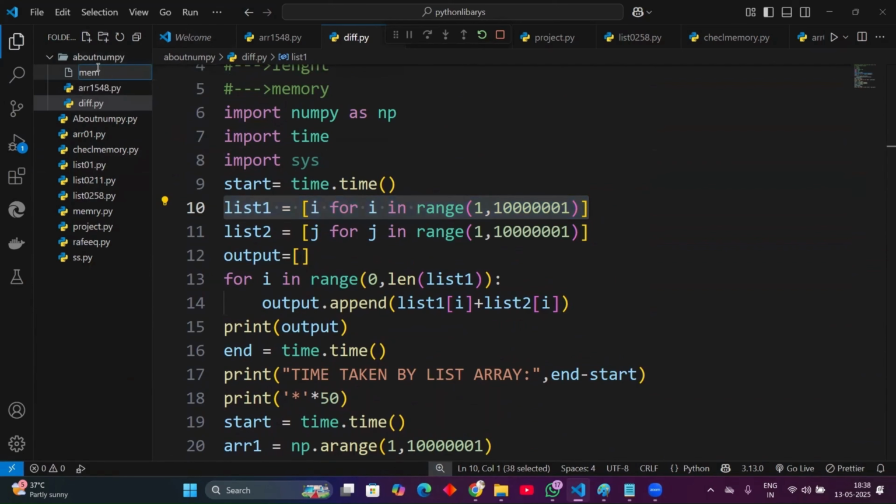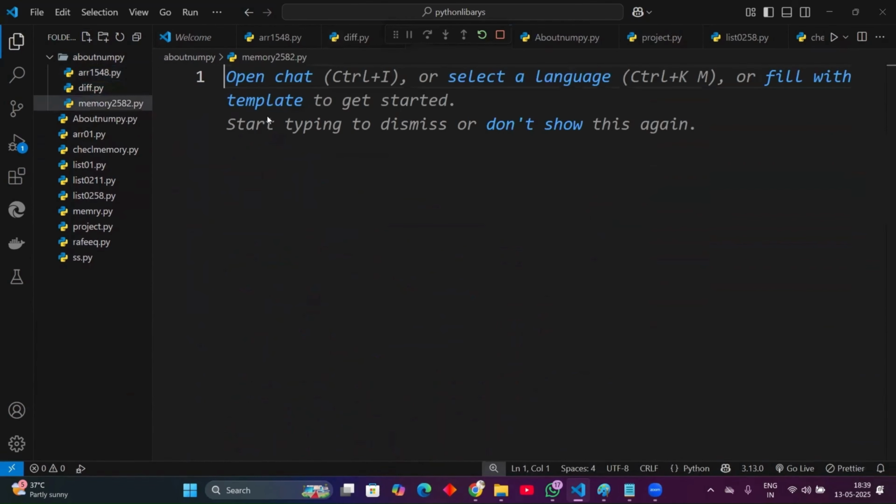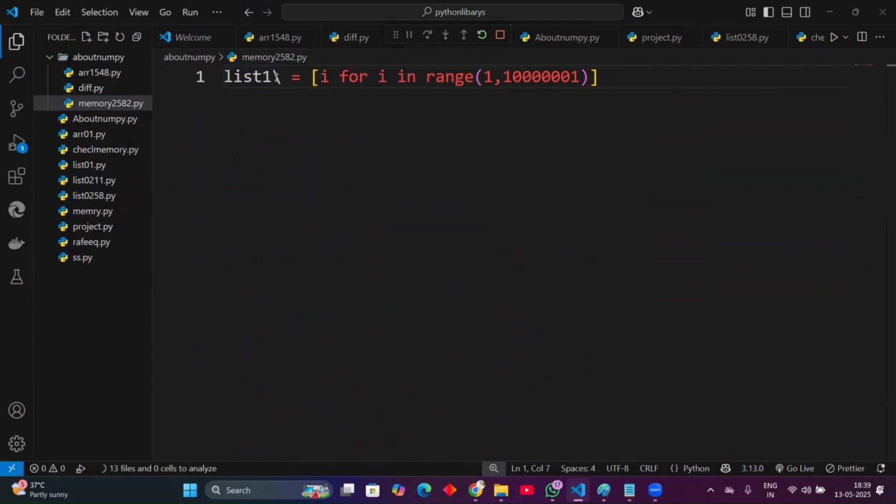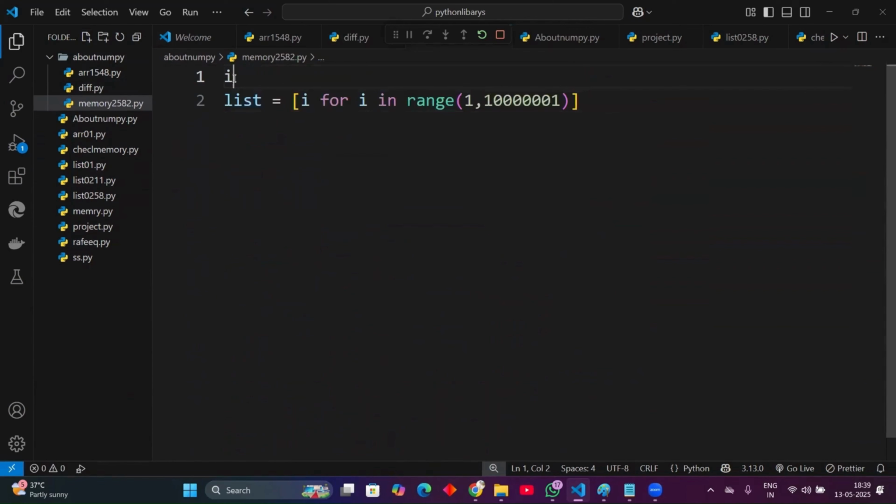Memory. In memory.py, import the sys module, right? Same requirement. Now see how much memory it occupies.